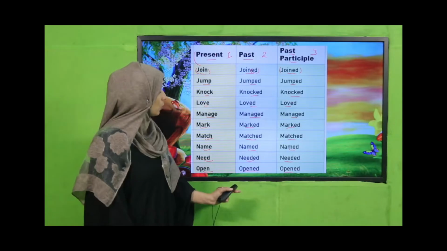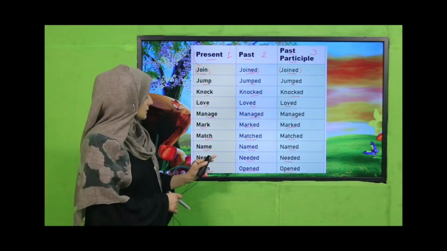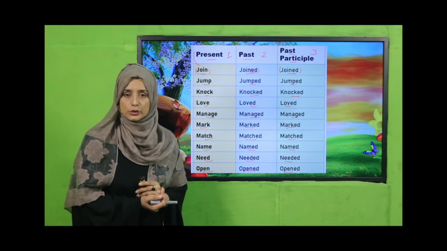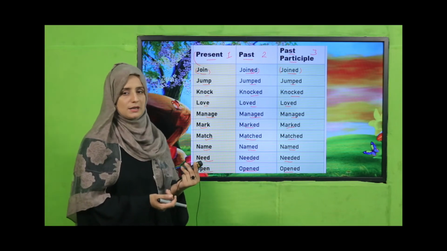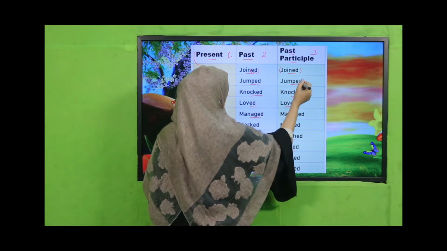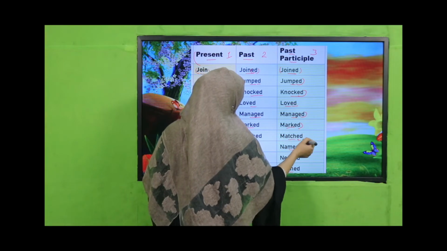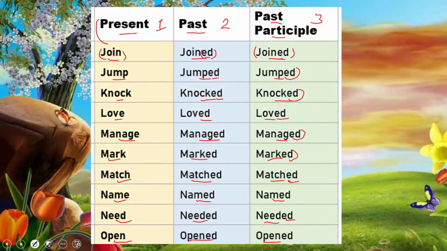So have you read all those examples that I have shown you? These are categorized as regular verbs. And what is the reason behind that? You can judge by the type of ending they have. Yes, all have ed and d endings. Good. So have you judged, my dear students?